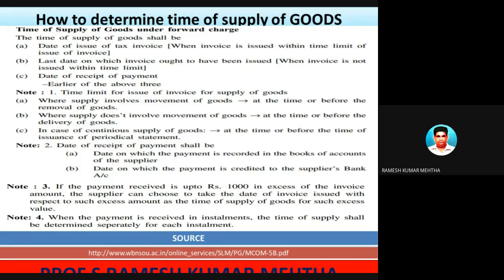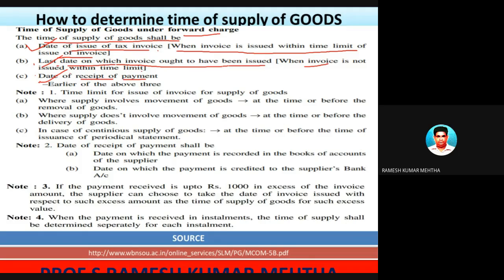Now, some more information is added to the previous slide. The type of supply is supply of goods in forward charge. The time of supply is the date of issue of tax invoice, when the tax invoice is issued within the time limit of issue of invoice. That is, as I told you, at the time or before the time of removal or delivery of goods to the recipient. Or the last date on which the invoice ought to have been issued, when the invoice is not issued within the time limit. Or the date of receipt of payment. Among these three, whichever is earlier.